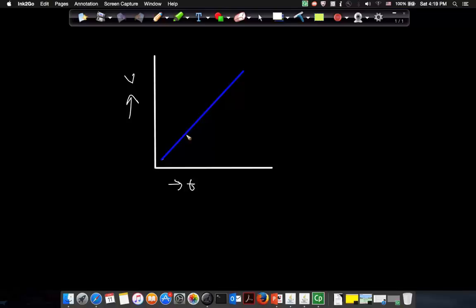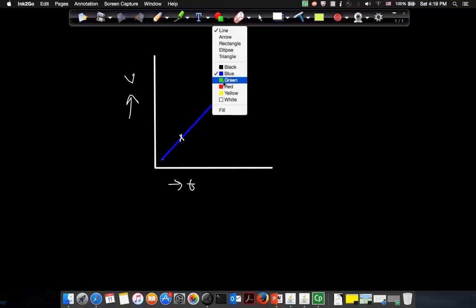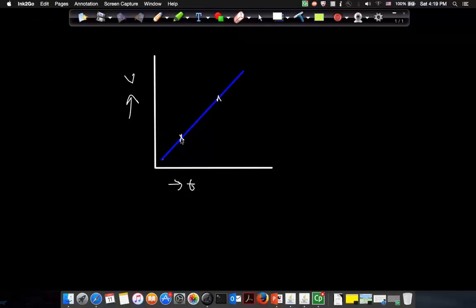Now, say I am looking at motion between two instances of time. Okay, two instances of time.